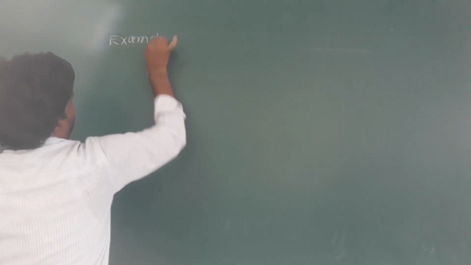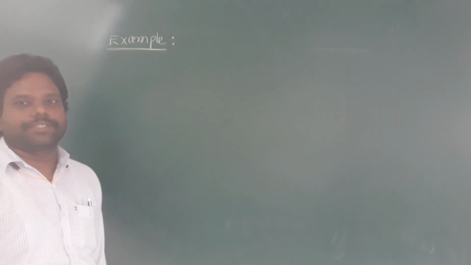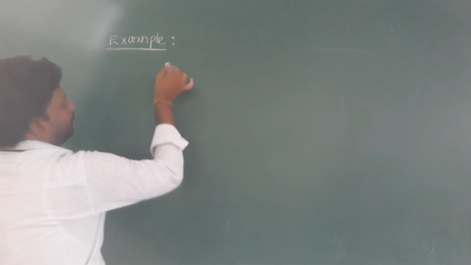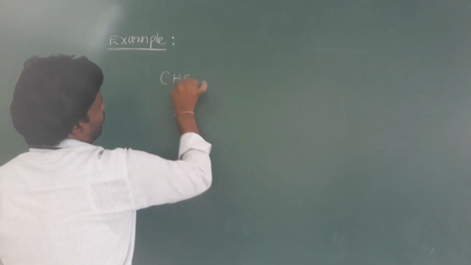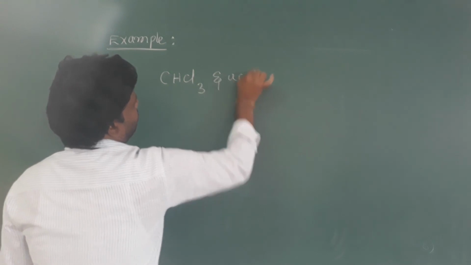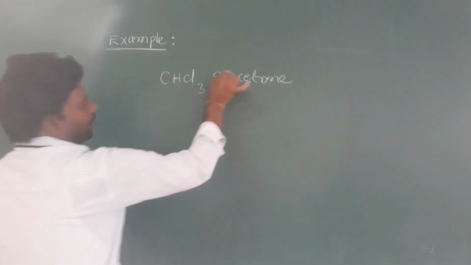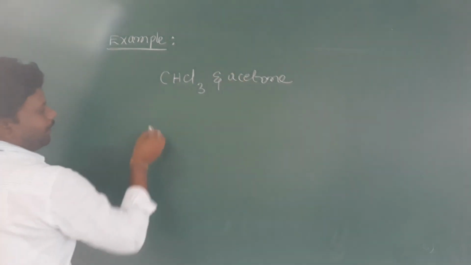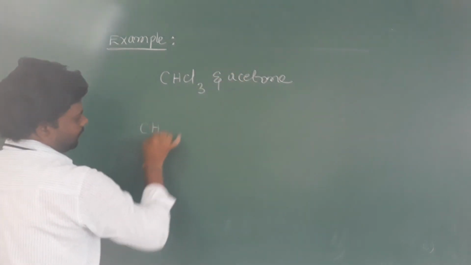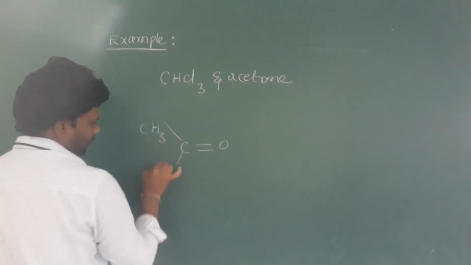Examples for non-ideal solutions with negative deviations. Look here. Now I am taking chloroform and acetone. Acetone chemical formula is CH3-C=O-CH3.